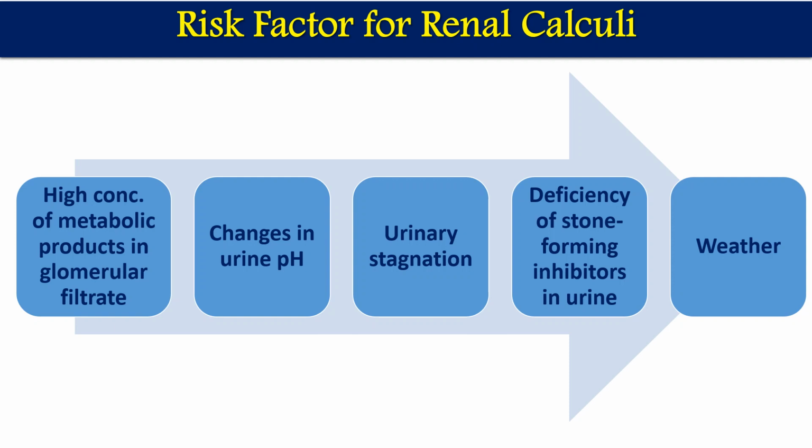I will tell you the names of those substances also. And lastly, it is the weather. Depending on the weather, our water intake as well as urine output varies. In summer, we take too much water; in winter, we do not. So depending on water intake, our urine output changes, and it affects urine output and urine stagnation.